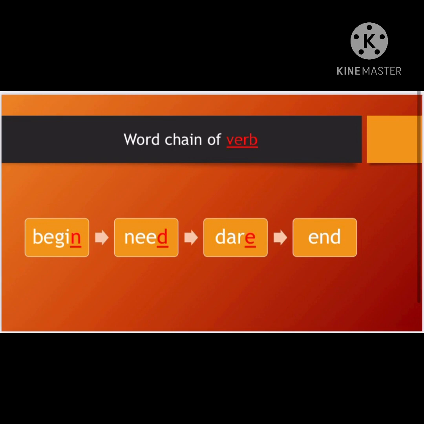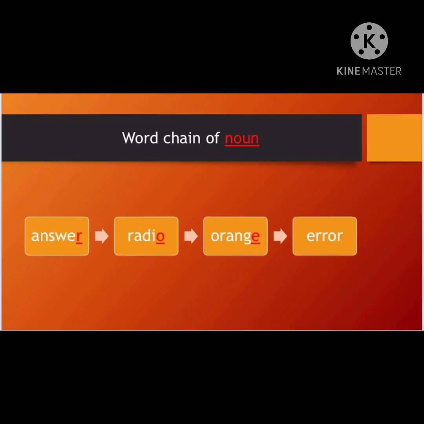Moving to the next one. Word chain of noun again. The given word is answer. The last letter is R. Trying to make a new word with R balancing the category noun. So R for radio, even R for rat, as I told you previously. Here the last letter is O of the previous word radio. I'll take the O and try to make my new word balancing the category of noun. So O for orange.